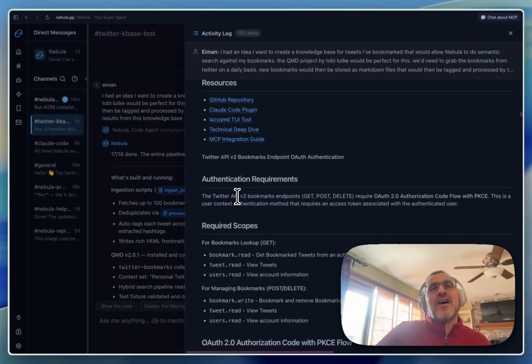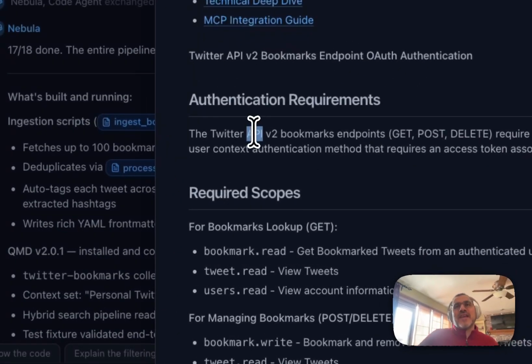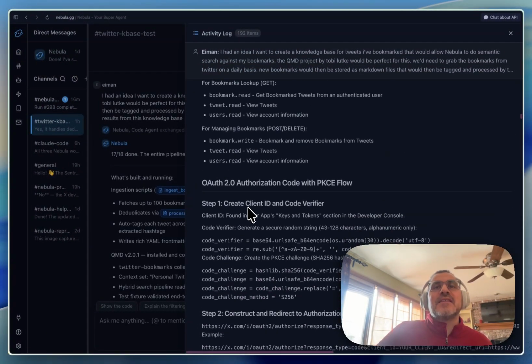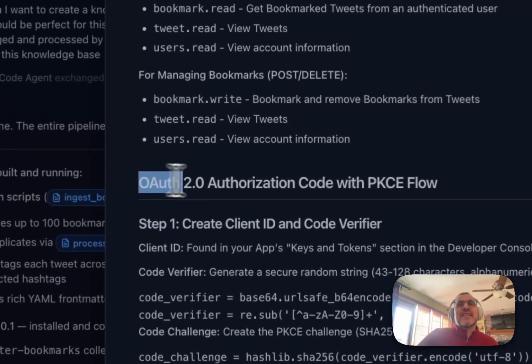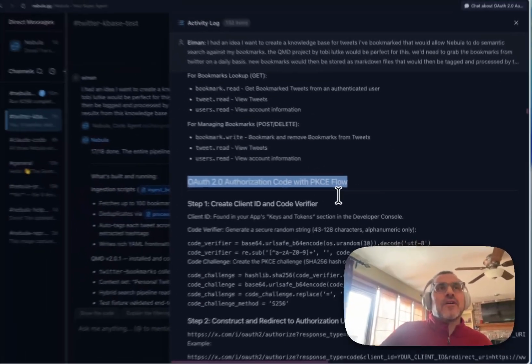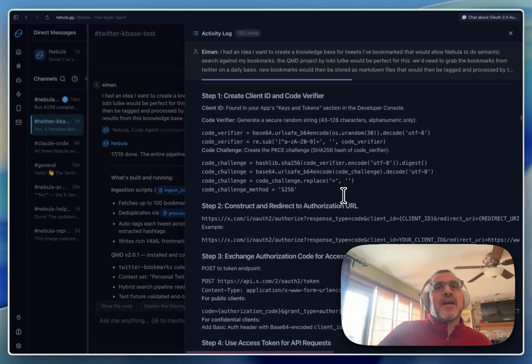And again, that kicked off its own set of research around which Twitter APIs should be called, what are the variety of permissions that are going to be needed, and also how we can set up the OAuth flows that are going to be needed for our data pipeline.